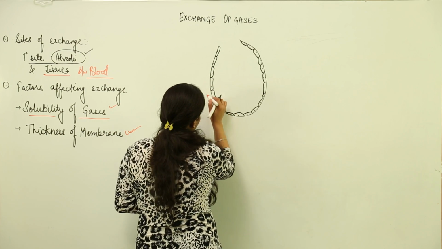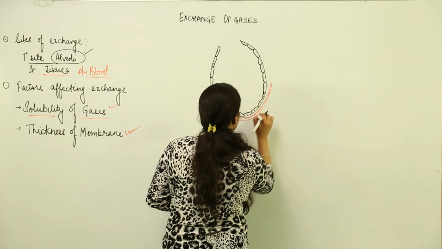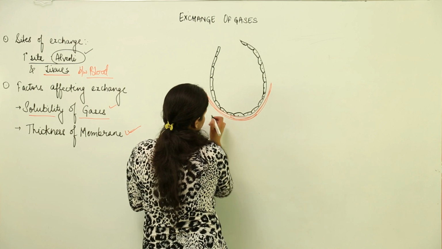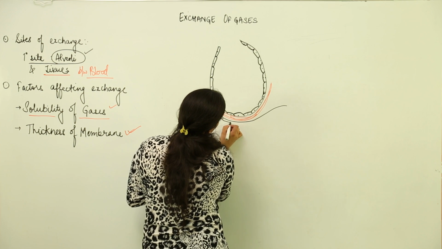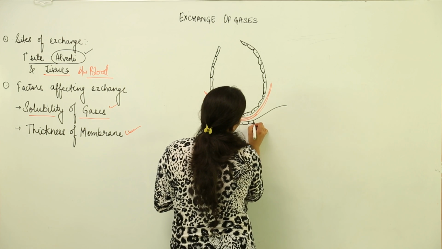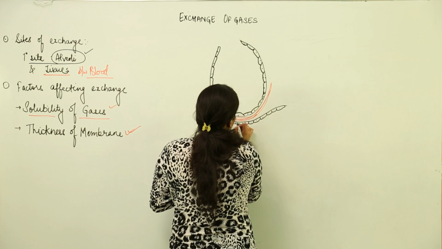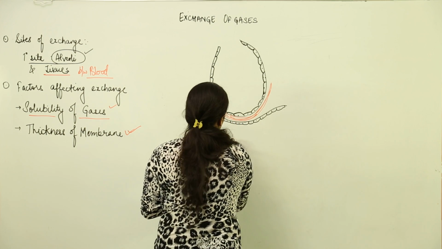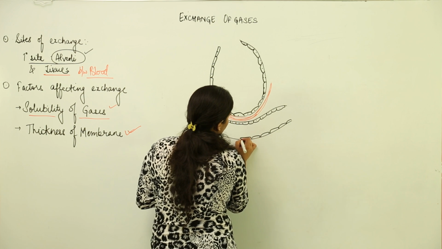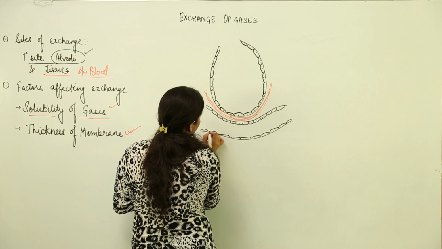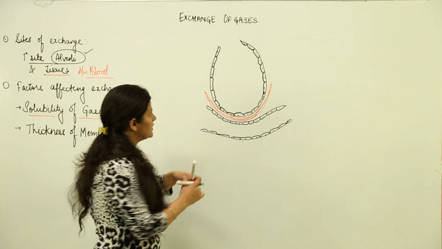Then there is a basement membrane which is present. It is non-cellular. And then there is the membrane of capillaries. We know that the blood vessels in case of capillaries again have squamous epithelium as their surface tissue. This happens to be the capillary, and this again is a single layered capillary, as you can see over here. This is the capillary, this is the alveoli.